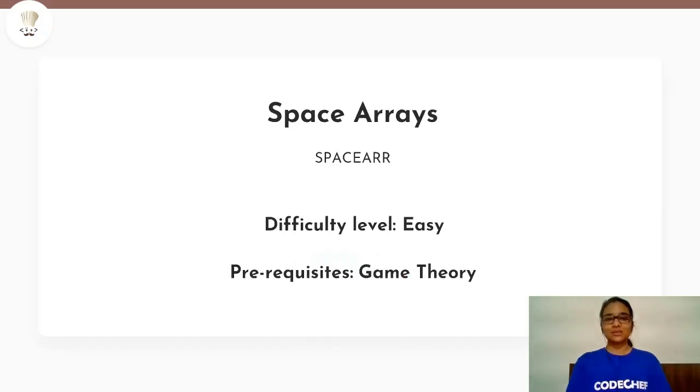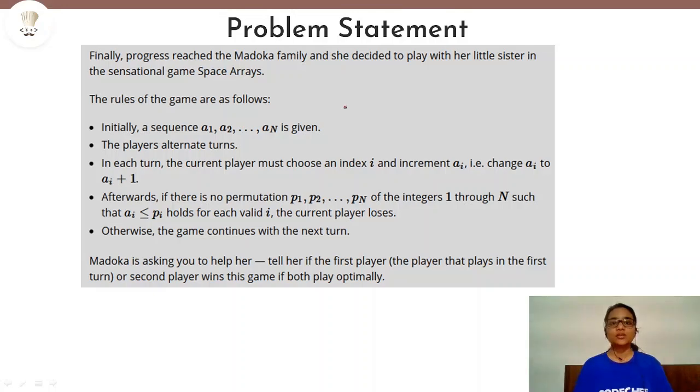Today we'll be solving the problem Space Arrays, which is an easy level problem, and it belongs to the March Long challenge. Now let us go to the problem statement. So in this problem, we are going to play a game which is known as Space Arrays, and it consists of two players. Now how are we going to play this game?